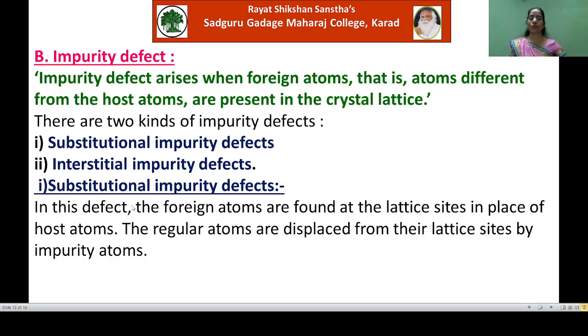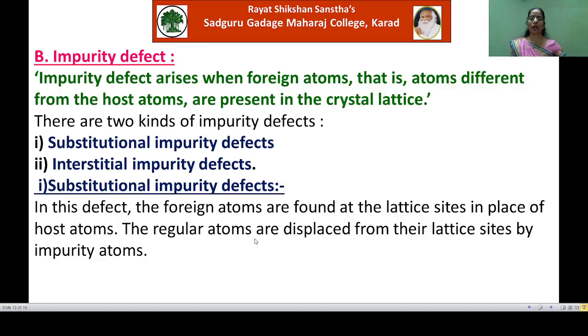Now, in the substitutional impurity defect, the foreign atoms are found at the lattice sites in place of host atoms. Host atoms means the atoms of that original crystal, and the foreign atoms means the impurity atoms.